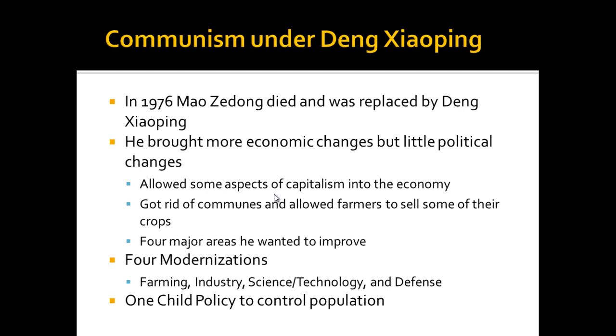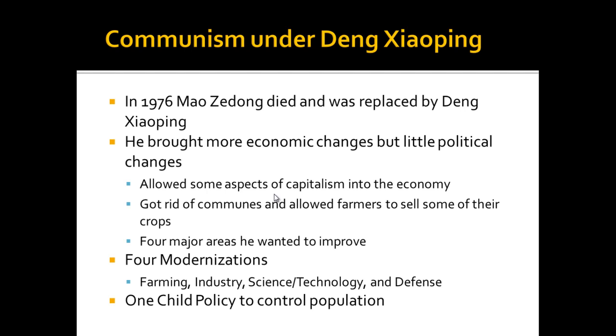He's going to keep that tight control that Mao had, but he will modernize the economy with something he's going to call the four modernizations. He emphasizes agriculture, industry, science, and technology, and also defense. The idea here is that he's going to allow some features of a free market, such as private ownership of property. He's going to dismantle the communes.